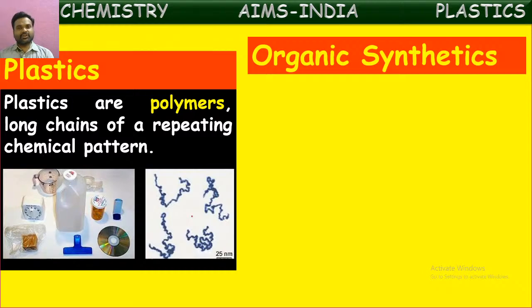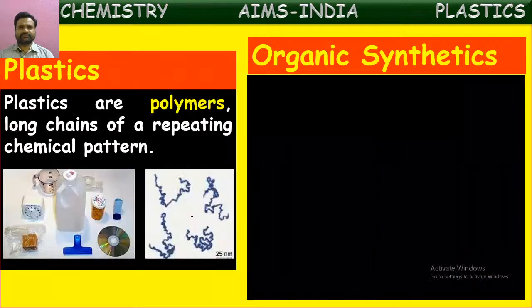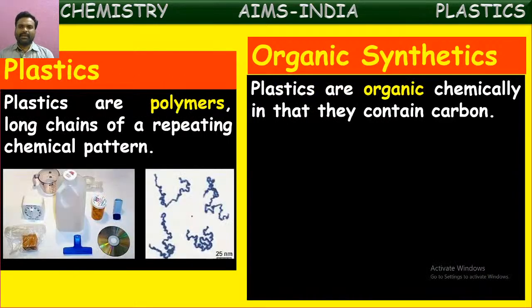These plastics are organic as well as synthetic. What are these two? Let us see here. Plastics are organic chemically, in that they contain carbon. Yes, almost all the plastics are organic substances. They contain carbon and its compounds, so we can say they are organic substances.